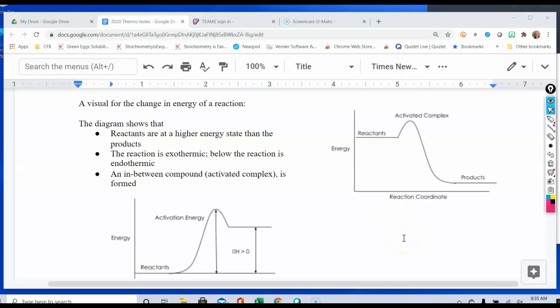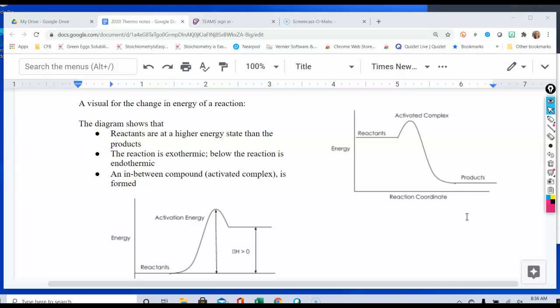The idea being here is that this is showing you the entire set of reactants and products and how they change. You'll notice that if we have an exothermic reaction, the products have less energy than the reactants. So heat has to have been lost as energy as a product. If we have products having more energy than reactants, then heat has to have been gained.